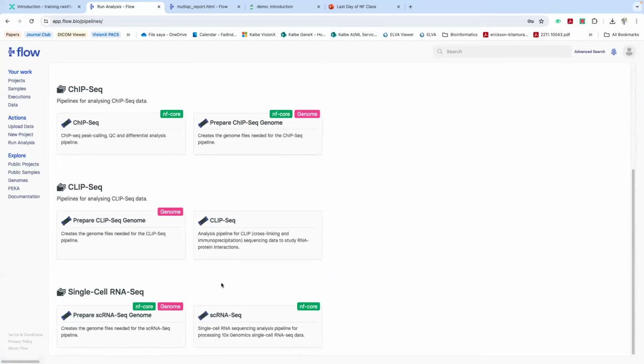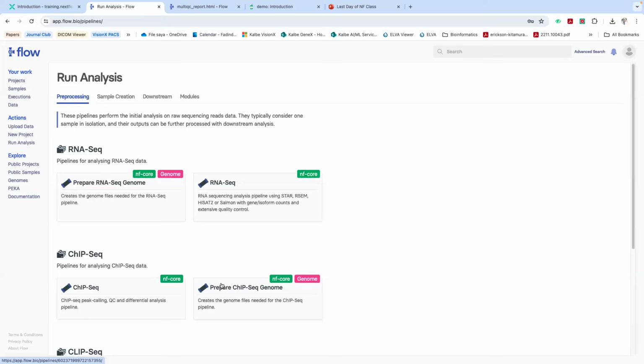For today's demo, we are going to run the pipeline for RNA sequencing, where we are going to use the output from the prepare RNA sequencing genome pipeline. Another person has already run this pipeline and published it into flow.bio, so we can utilize the output from the prepare RNA sequencing genome in our RNA sequencing pipeline.